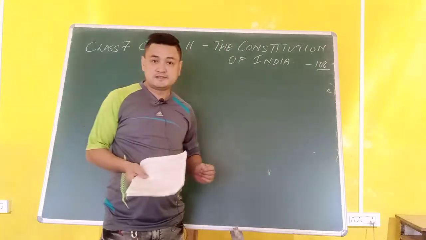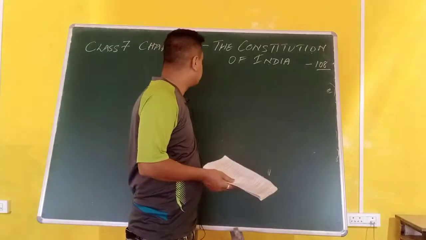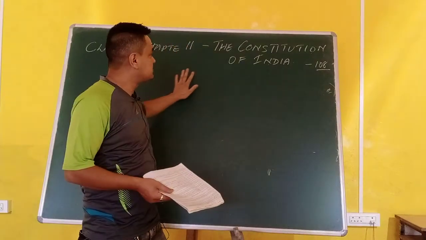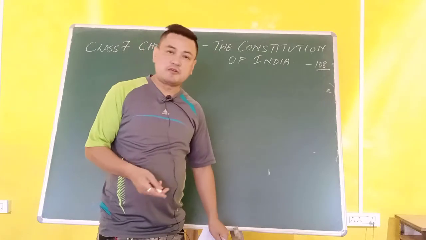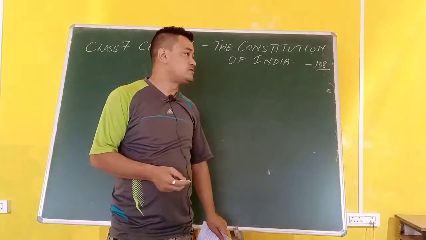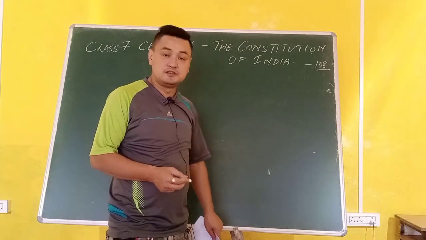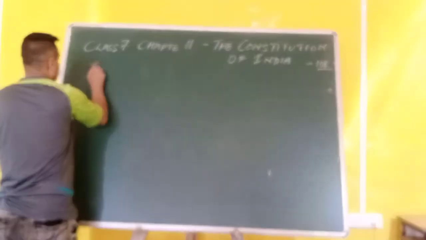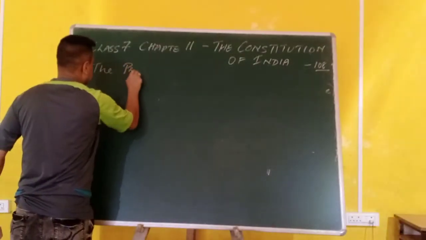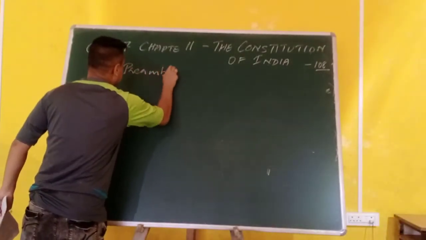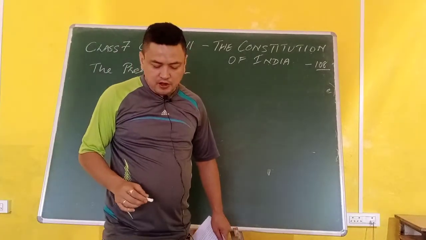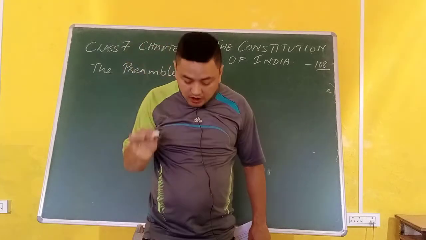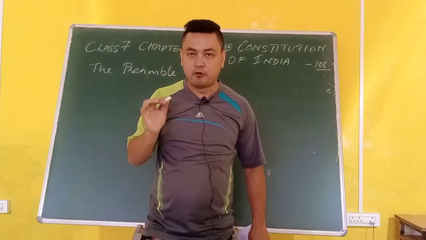Good morning, students. This is the continuation of chapter 11 in class 7 civics. The chapter name is the Constitution of India, and today we are going to discuss the topic that is on page number 108, the preamble. So the Constitution of India has a preamble before it.